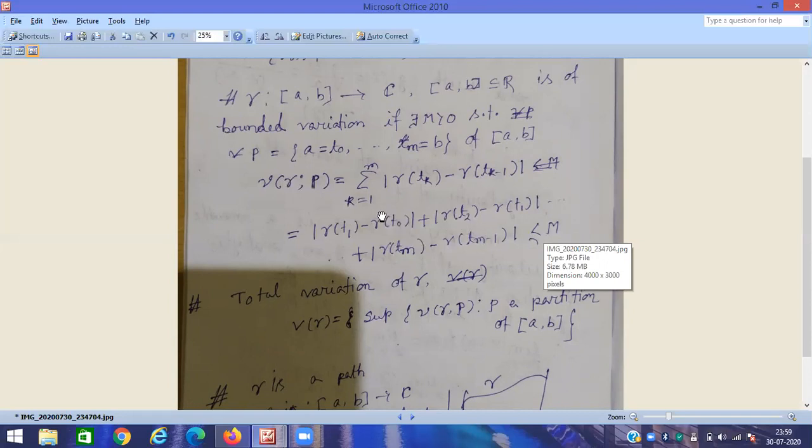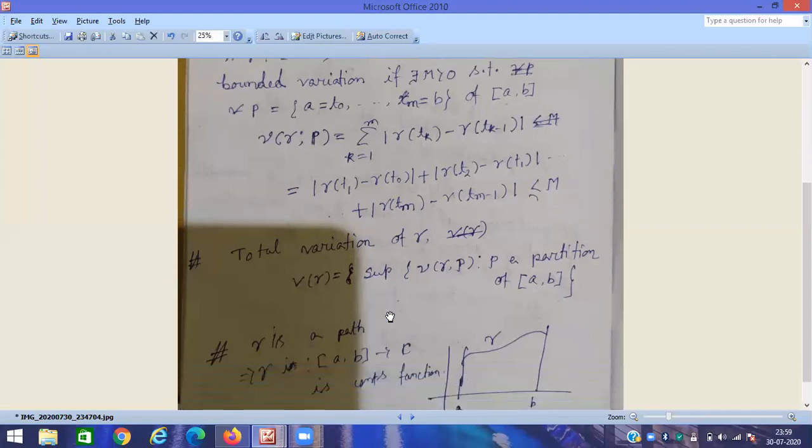That is, the set of summation signs is a bounded set. If a set is bounded, then according to the least upper bound property, it has a supremum. This supremum is said to be the total variation of gamma. You just consider the supremum value of this summation with respect to every partition, and then we have the concept of total variation. Why do we need it? When we discuss this concept graphically, it is very easy to understand.